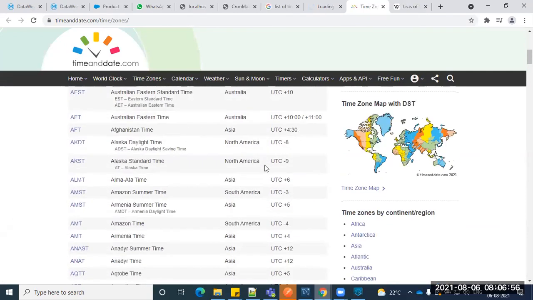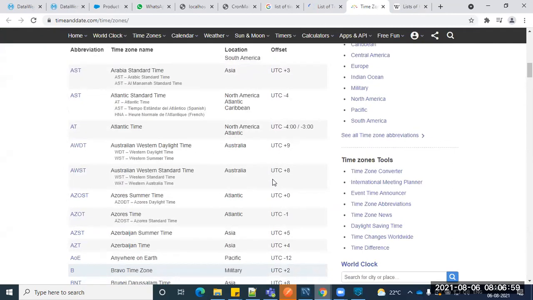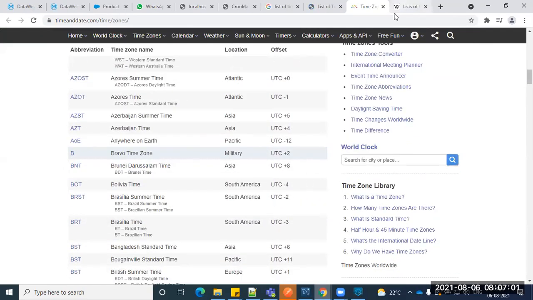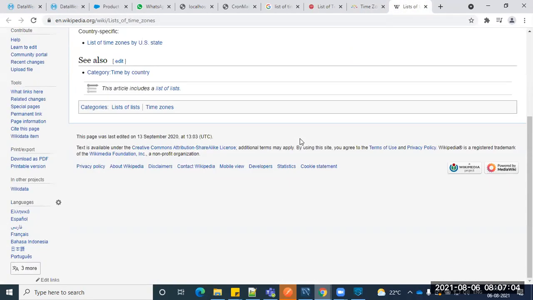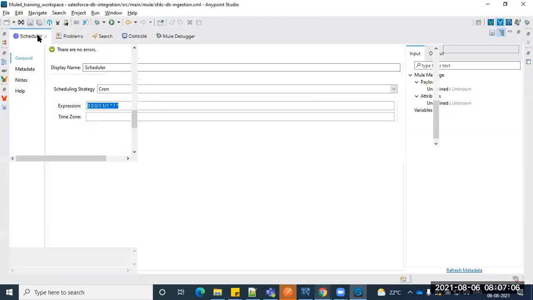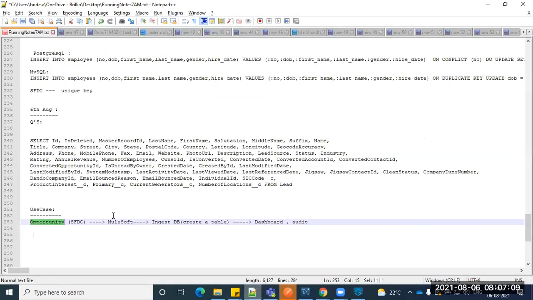So now the expectation is you don't need to trigger manually. Your job should trigger whatever the time zone, whatever the time frequency you put, right? So that should perform automatically. Okay, is that clear, guys? So please try to work on this one so that you fetch the data from the external system and integrate it into the DB. Okay, so next session we'll do vice versa. We'll read the data from the DB and ingest it into Salesforce. Is that clear, guys? Anybody have any questions?